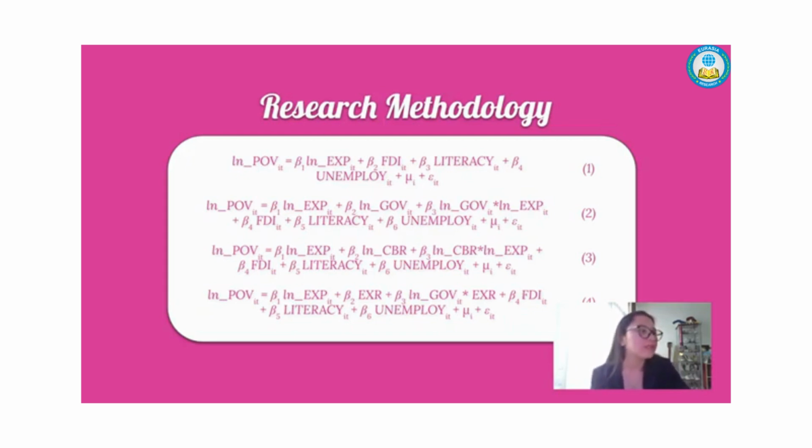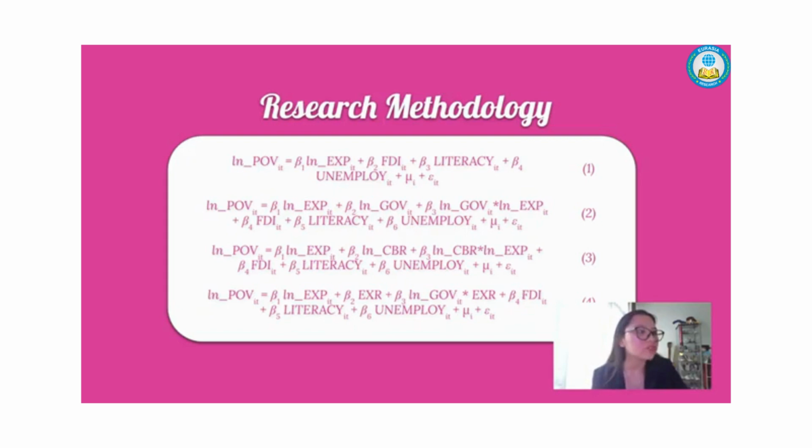Beta 1, beta 2, beta 3, and beta 4 are the regression coefficients, which quantify the relationship between each respective independent variable and the dependent variable. The term mu_i represents the fixed effect capturing country-specific characteristics that may influence poverty. Last, epsilon_it is the error term, accounting for unobserved factors and random variation in the model.